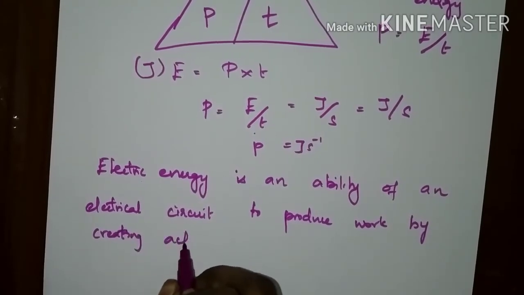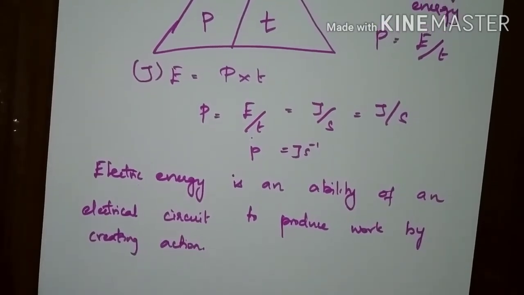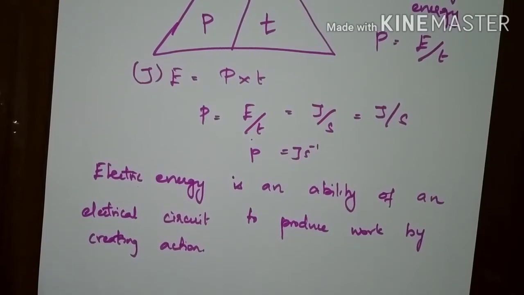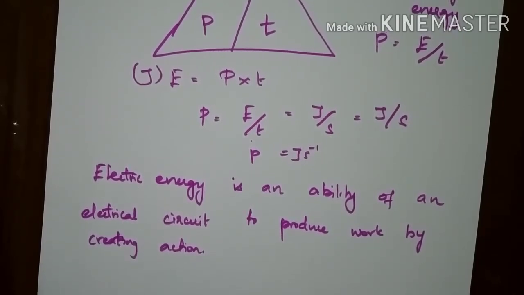By doing some action, that electrical energy is created in an electrical circuit. And we can represent the action in many ways. For example, electrical energy can be converted into many forms such as thermal energy, electromagnetic energy, mechanical energy, etc. It can be transferred as many forms of energy.